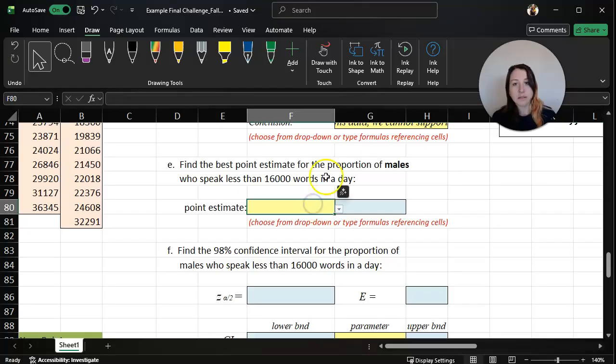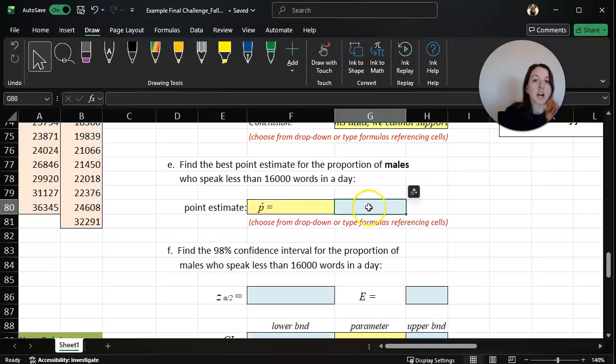Now our point estimate, again, we're working with proportions, so this will be p hat again. Our point estimates will always be sample statistics, so sample mean, sample proportion, etc. We're estimating the population proportion based on the sample proportion. All right, so here we have a sample proportion. We're looking for the proportion of males who speak less than that many words per day.